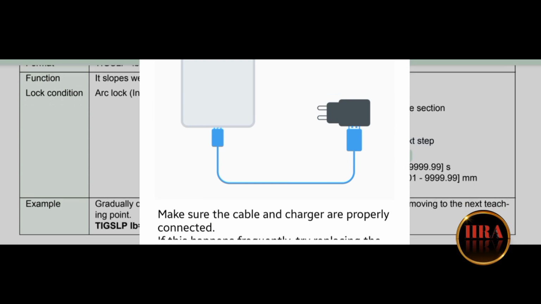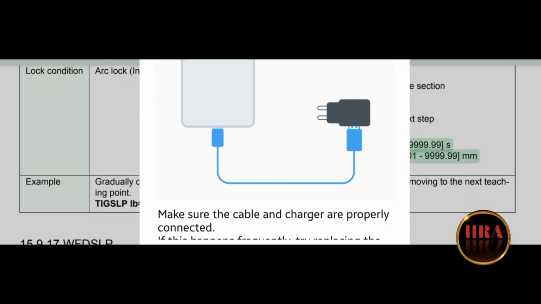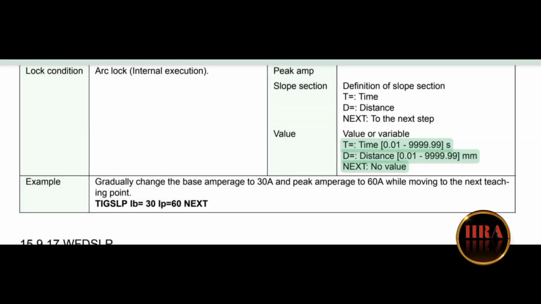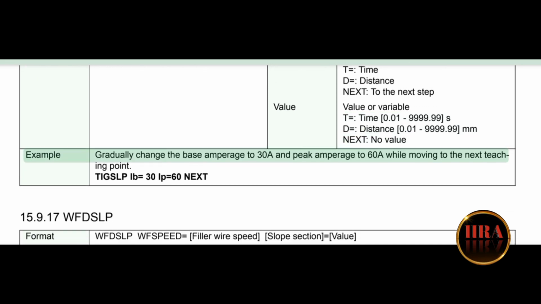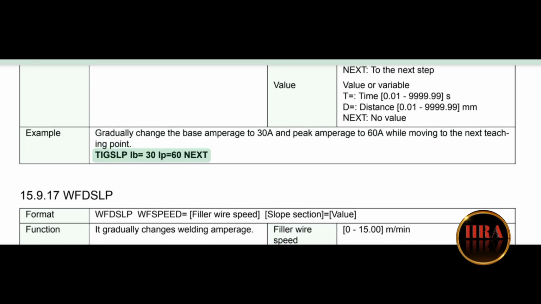Value or variable. T = time, 0.01 to 9999.99. ST = distance, 0.01 to 9999.99. Next: no value. Example: gradually change the base amperage to 30A and peak amperage to 60A while moving to the next teach point. TIGSLP IP = 30 IP = 60 next.